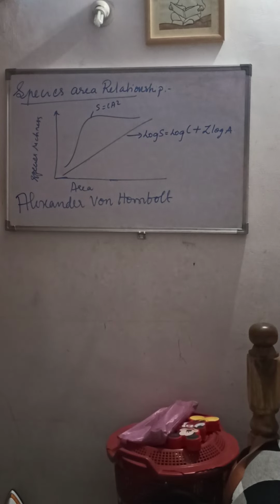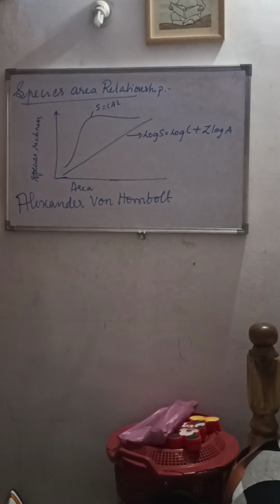He observed that within a region, the species richness increases with increasing explored area, but only up to a limit. As I told, he is one of the naturalists and also a German geographer.